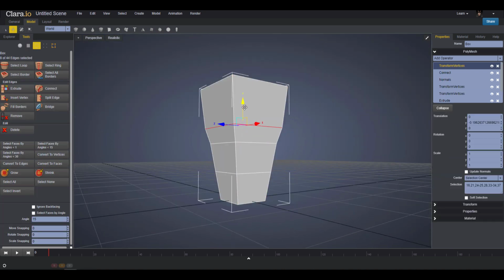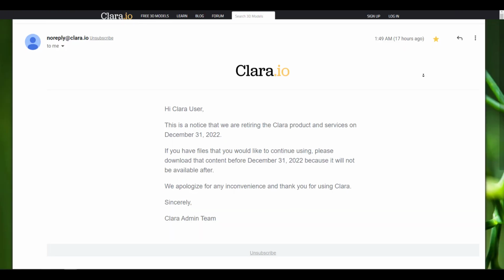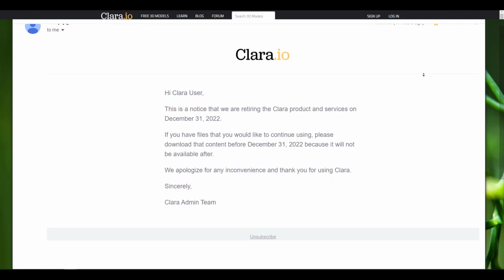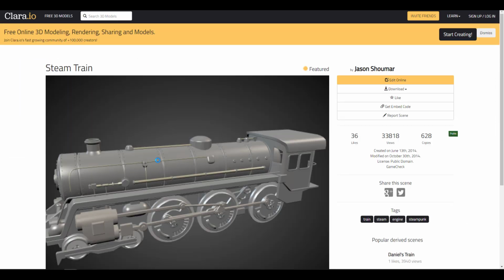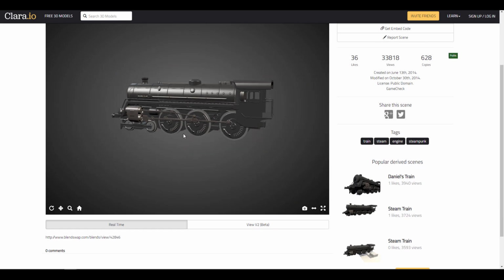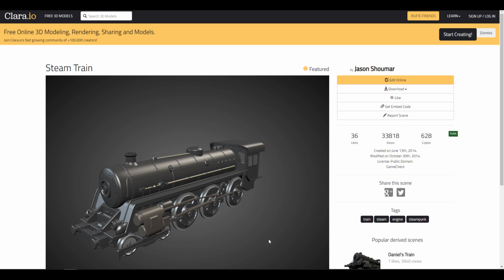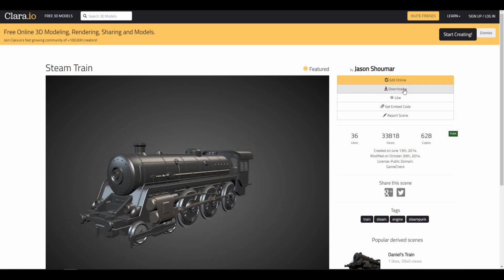And just like every good thing that comes to an end, the folks at Clara.io are shutting down. Now, if you've always wanted to go to a place where you can find free 3D models long before the advent of places like Sketchfab, free3d.com, and a whole lot of others that we've covered on the channel, Clara.io was that place. And the beautiful thing about Clara.io is the fact that you can download free 3D models, you can model things in here, animate them, and render using V-Ray totally for free.